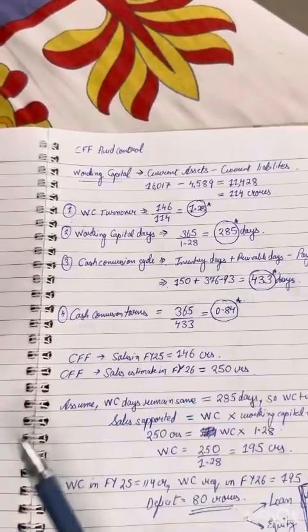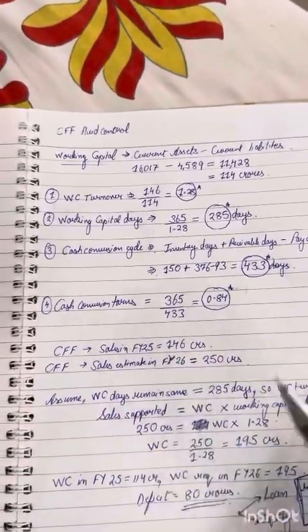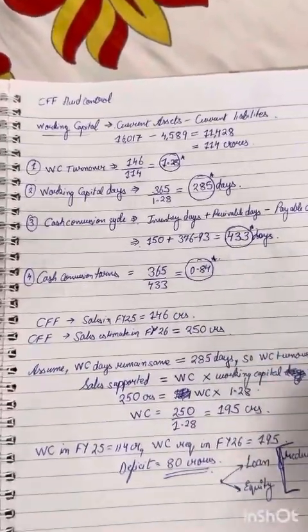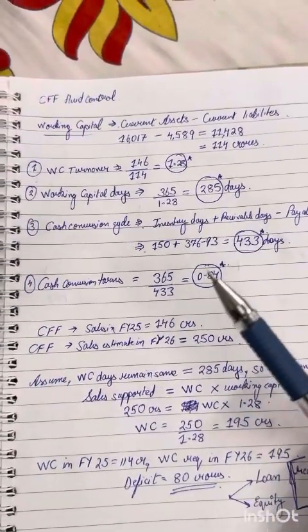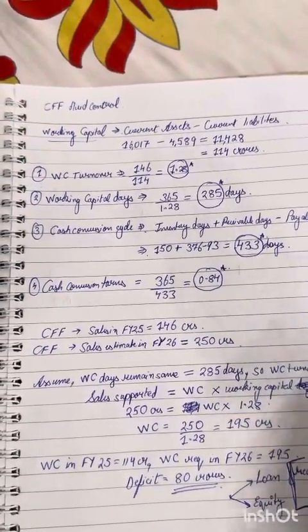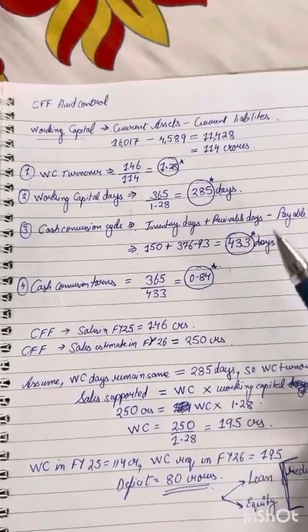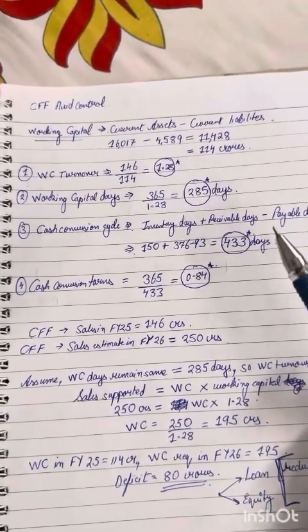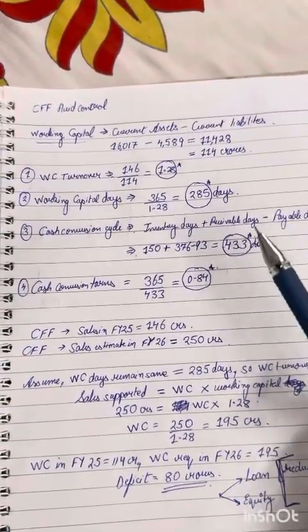That means very high cash conversion days for this. The idea of this whole activity is to figure out how much sales can you make, right? How much sales can you make with the existing working capital that you have? How many times do you turn it?